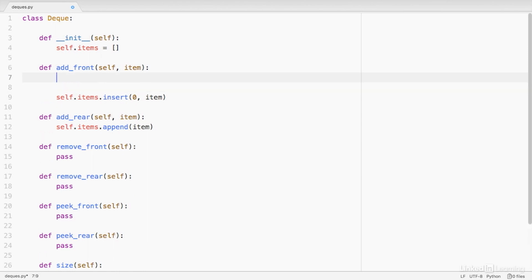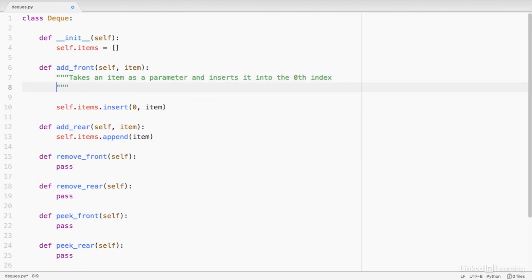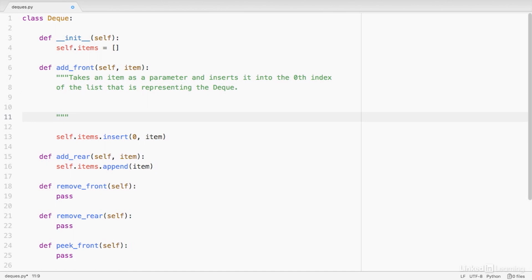method does and what the runtime is. Here I'm going to say takes an item as a parameter and inserts it into the 0th index of the list that is representing the deque. Now, because we're inserting into the 0th index of the list, that means every other item that may already be in the list is going to have to shift one index to the right.